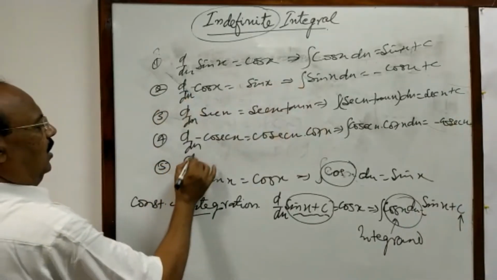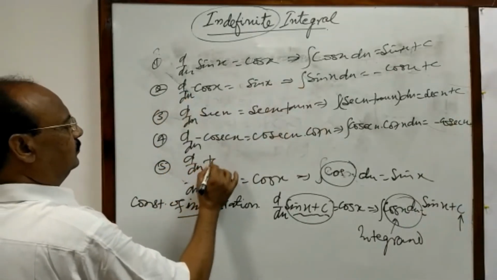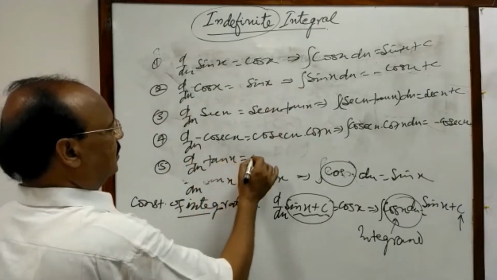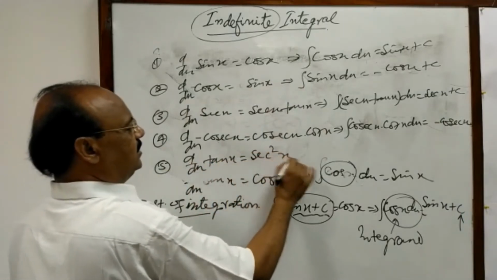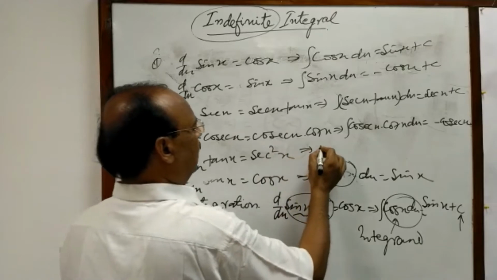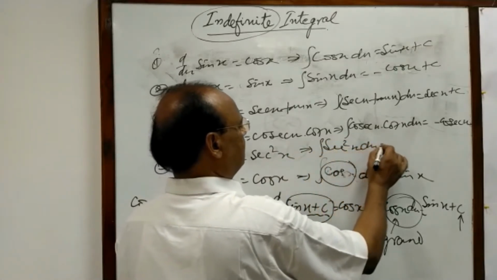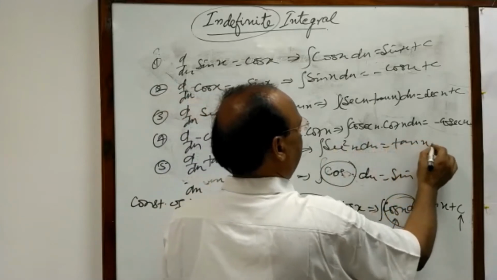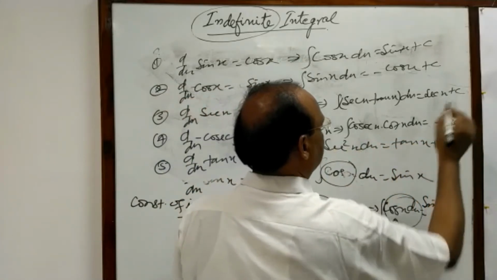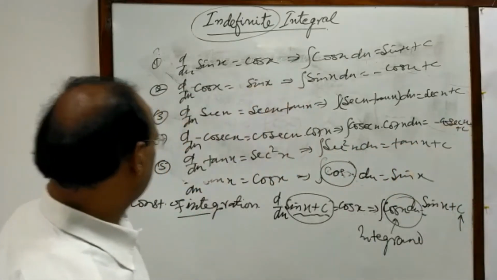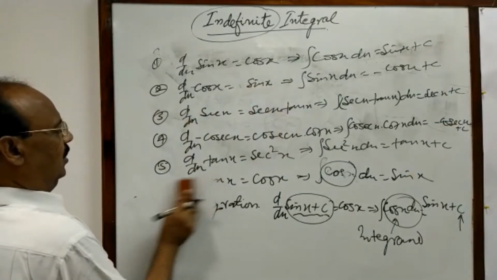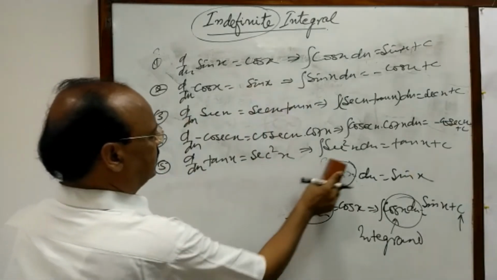Also, derivative of tan x is equal to sec square x. This implies integral of sec square x is equal to tan x plus c. We can also write c. One more trigonometric function, derivative of cot x.